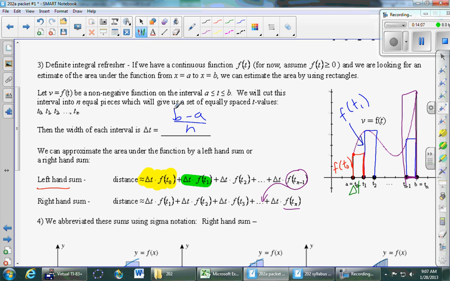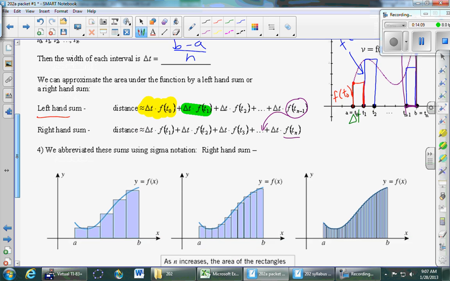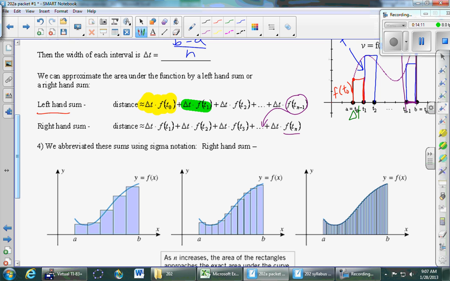Okay, number 4, any questions on that? It's not too bad, right? Pick a height, multiply by the width, keep doing it, add them all up. Those are our right and left-hand sums. And now we're going to abbreviate using sigma notation.